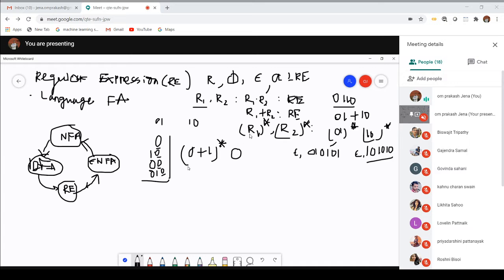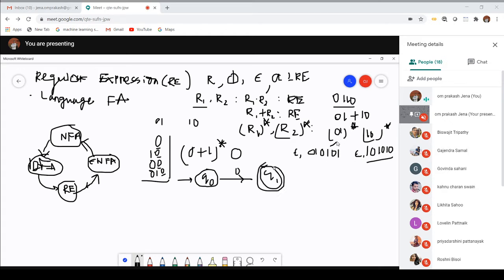Okay, so if I draw the finite automaton for this one, I have to draw the NFA. So this NFA is nothing but, let my Q0 be the initial state. I have to pass the 0 over here. Let Q1 be my final state.